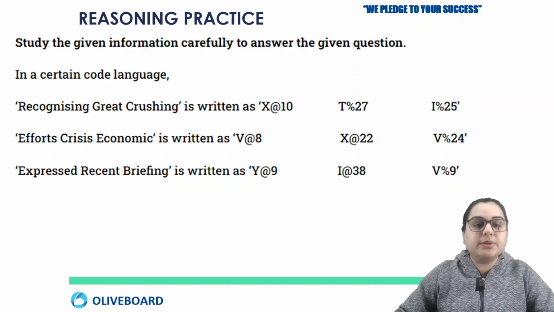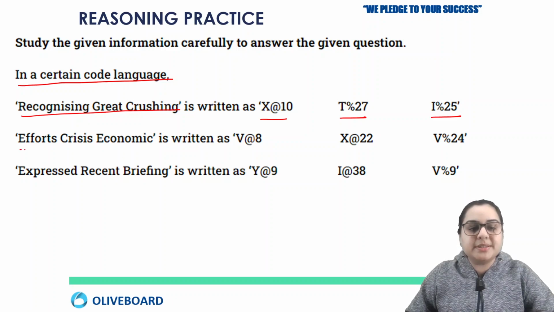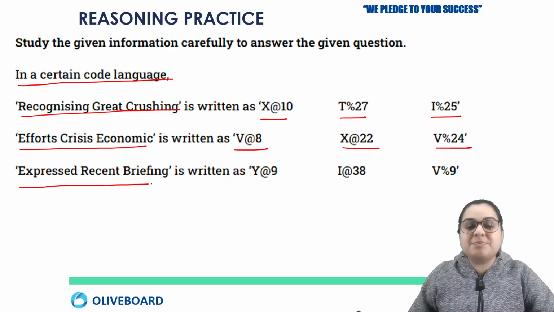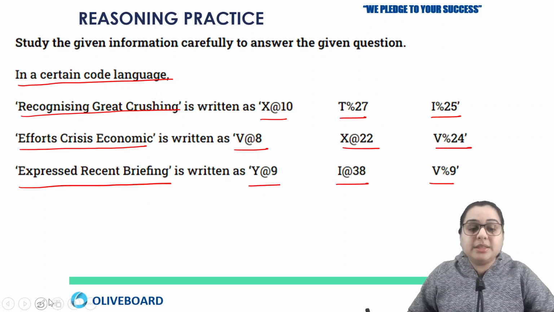He is giving you an example that in a certain code language, the first statement is recognizing great crushing, written as, so these are the three combinations. The next statement is efforts crisis economic, written as, these are the three combinations. The next statement is expressed recent briefing, written as y at the rate 9, second combination, and third combination. So these are the three combinations that you have.